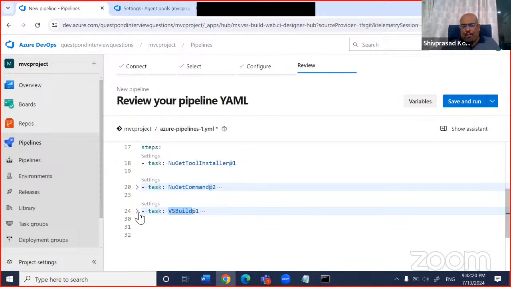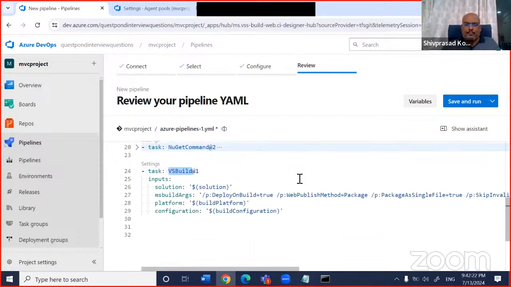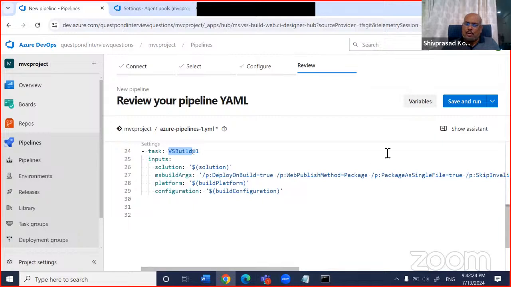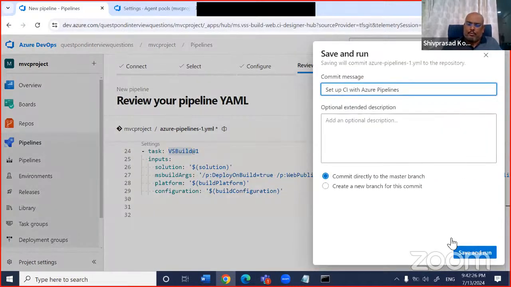Now, when this build happens, here, right? So I'll just go and run this. Okay, we'll see tomorrow.